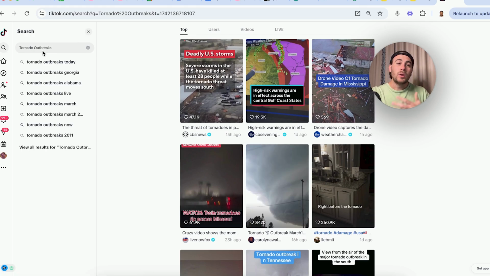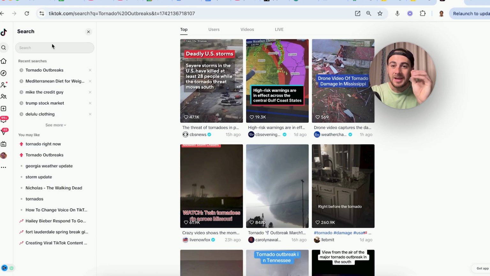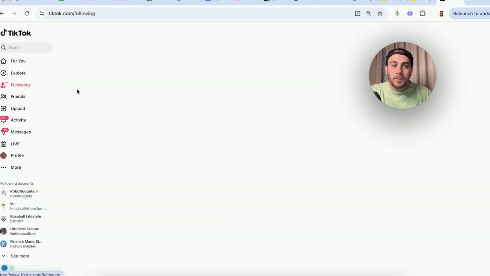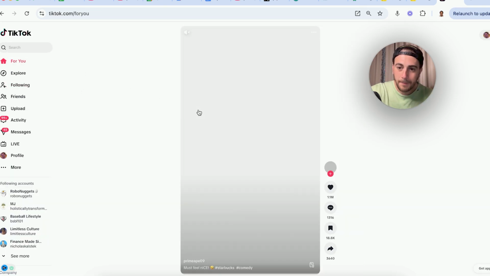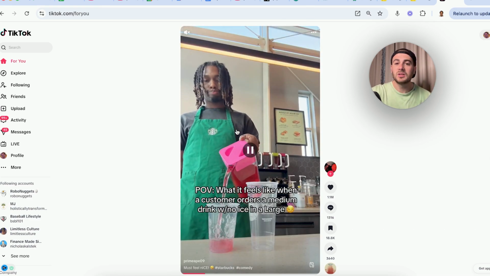In addition to that, when you have ideas for TikToks, you need to make sure that you're coming over here and you're typing in the text that you're going to put on the hook, or at least the keyword that you are going to put in the hook. And then as you can see here, these show this red arrow right here, which means more people are interacting with it. And as you engage with those, this is just going to show you more and more trending stuff. And you need to make sure that you are paying attention to this, because if you don't pay attention to this on TikTok, what's going to end up happening is you're going to be creating content on topics that they don't have a large audience for. And then guess what ends up happening? You don't get the views that you want.